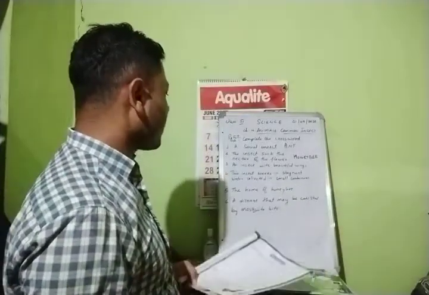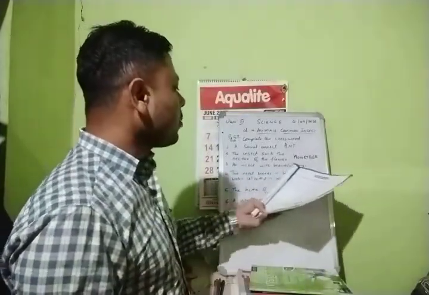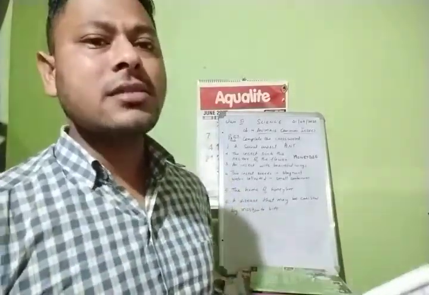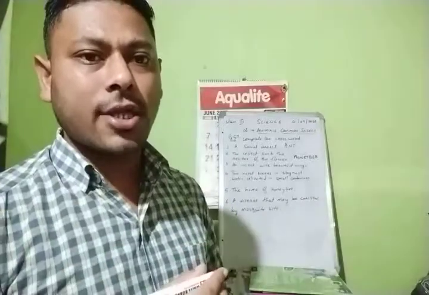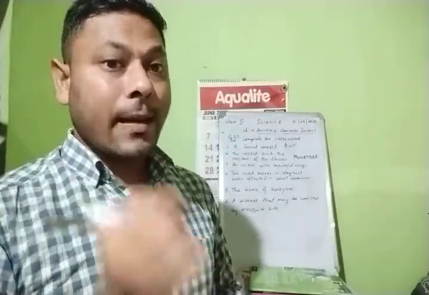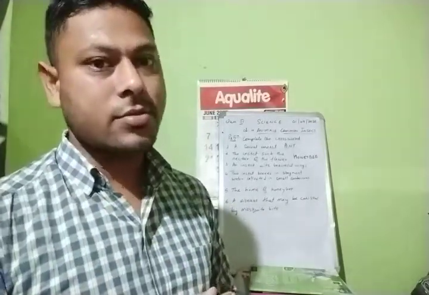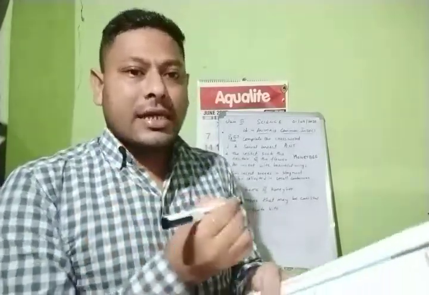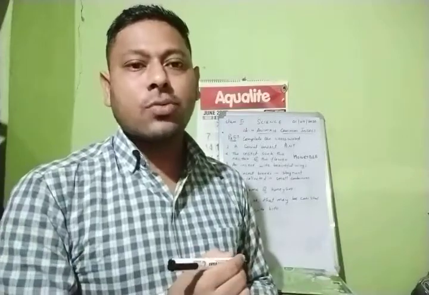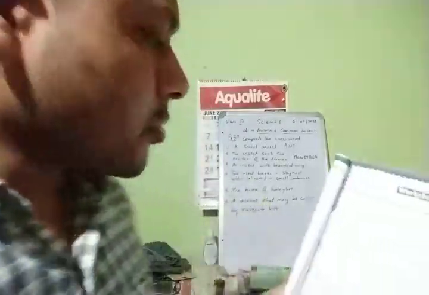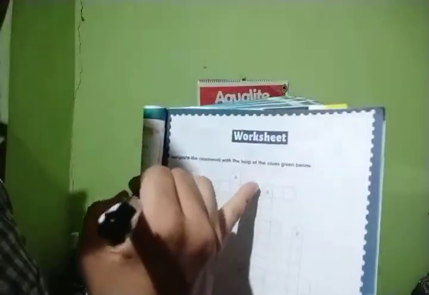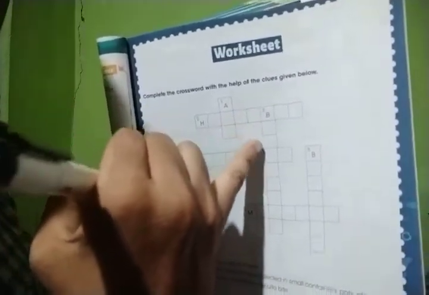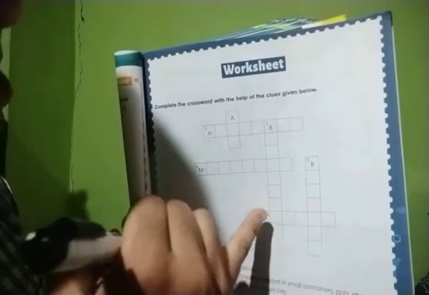Now see the next question. Question number 3. An insect with the beautiful wings. Which insect has the beautiful wings on their body? We know that a butterfly. Right? You remember this, yes or no, children? The beautiful insect which gives creative nature, that is what? Butterfly. So see question number 3 here. B. Right? Did you see question number 3 here? B dash dash dash dash dash dash dash dash.